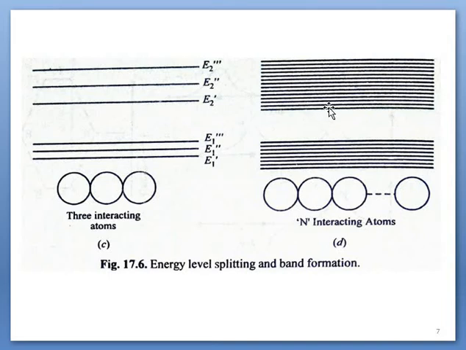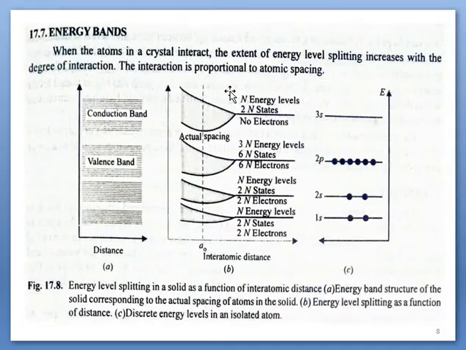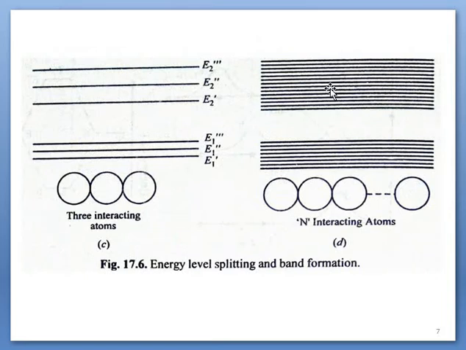The energy gap between these levels is around 10 power minus 27 electron volt, so levels are located extremely close together. Because of that we have an energy band. With the naked eye, we can't see these levels as distinguished lines. These lines will look like a band. So energy bands are forming.